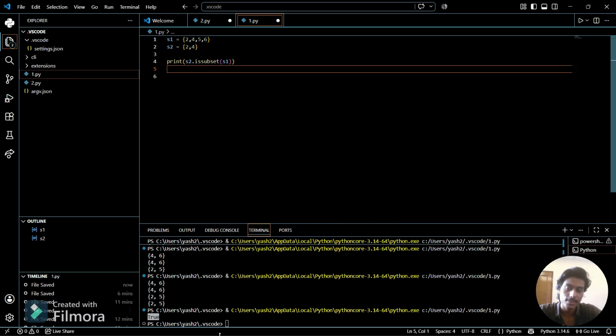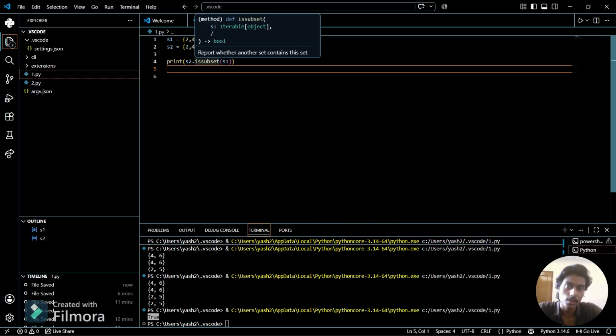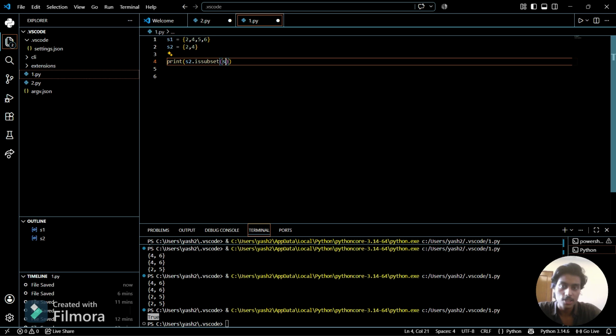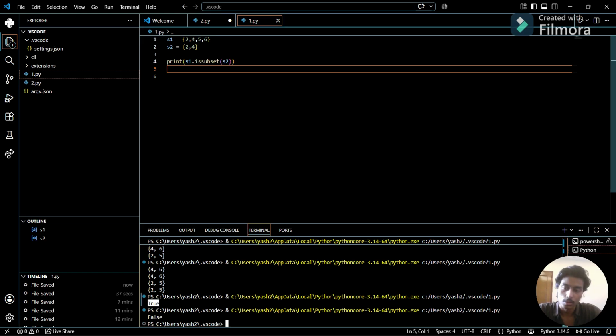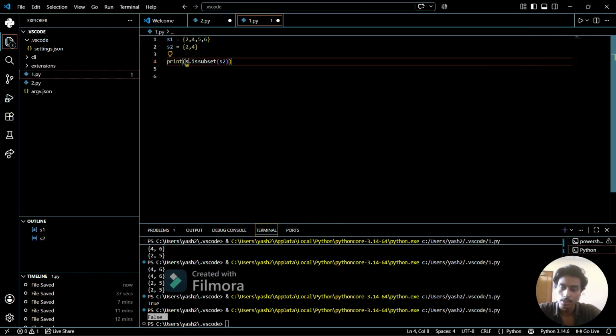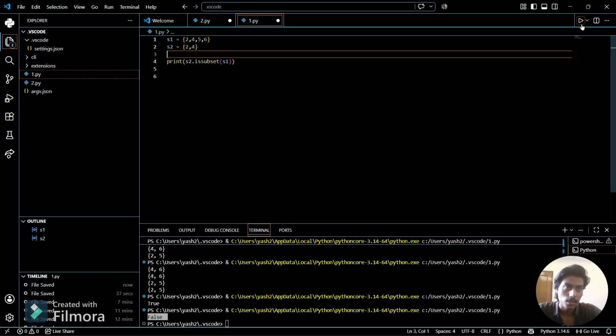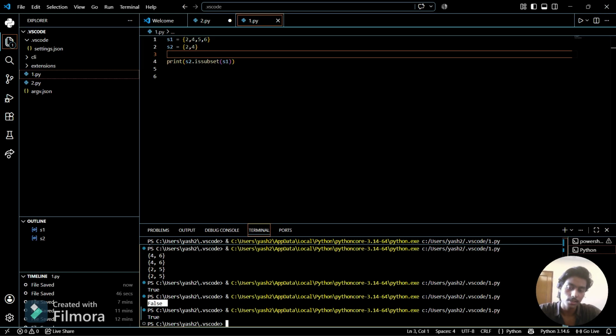So that's why it is returning true, because yes, it is a subset of S1. But here if I change values S2 to S1, so S1 is not a subset of S2. You can see it returns false. So for checking the condition, you can just simply write here like this, and then it will return true because S2 is a subset of S1.